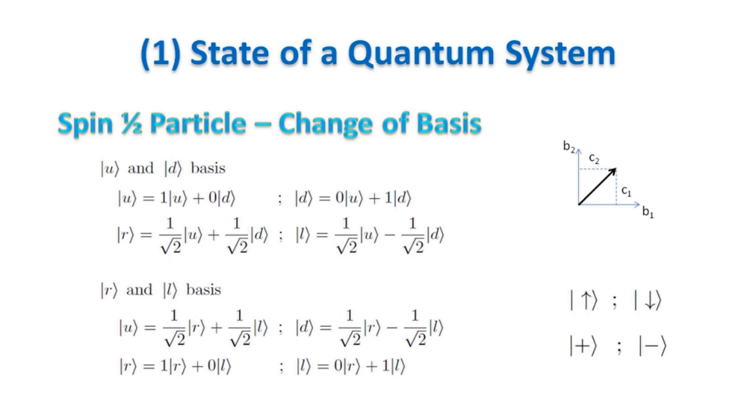Note that the notation I have been using is not very common. Common notation for the basis vectors on the z-axis are arrow up and down. Common notation for the basis vectors on the x-axis are plus and minus.